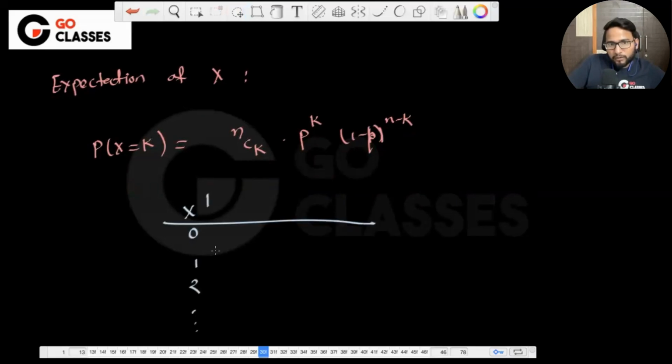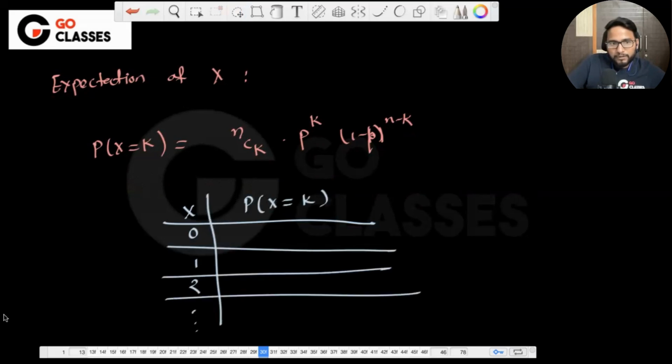So if X is 0, what is the probability of X being 0? Can anyone tell me? k is 0, right? nC0 is n or 1? Choosing nothing, there is only one way, right?